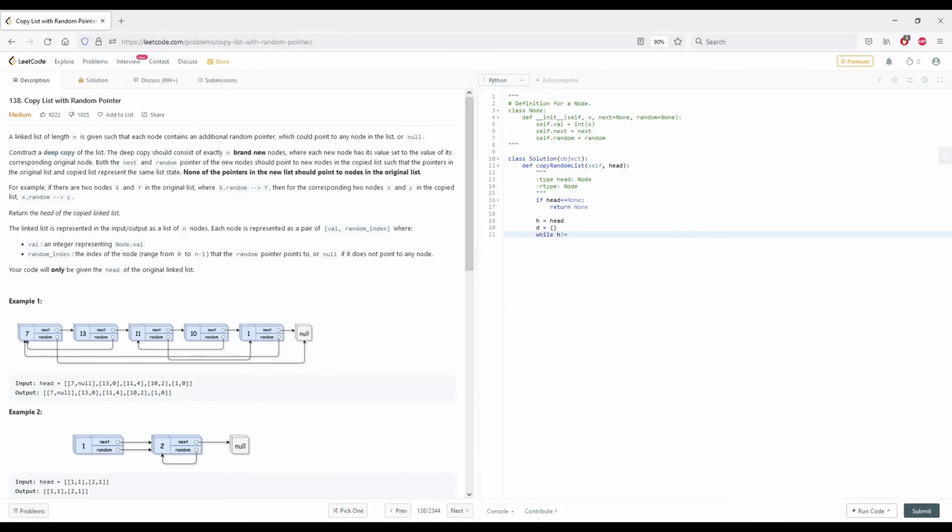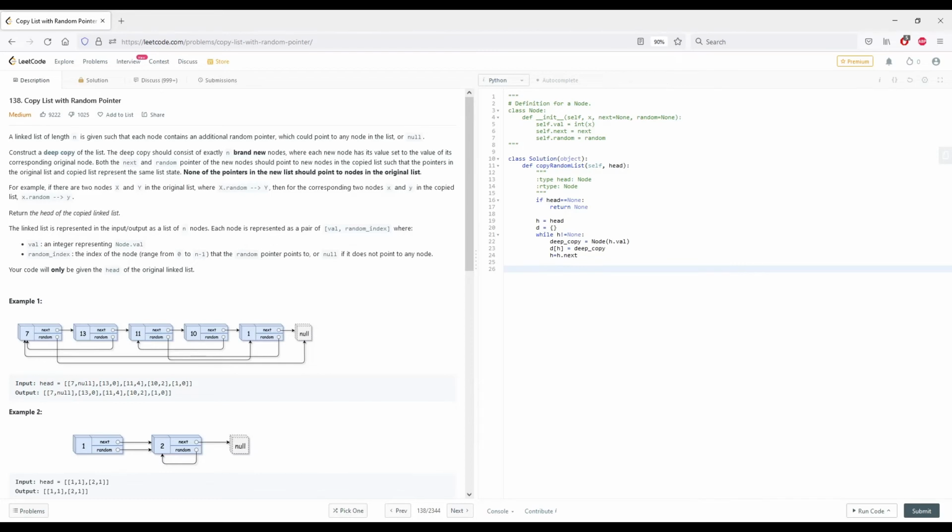So while h does not equal none, what we're going to do is create a deep copy node with h dot val, and then map this, and then increment each pointer.